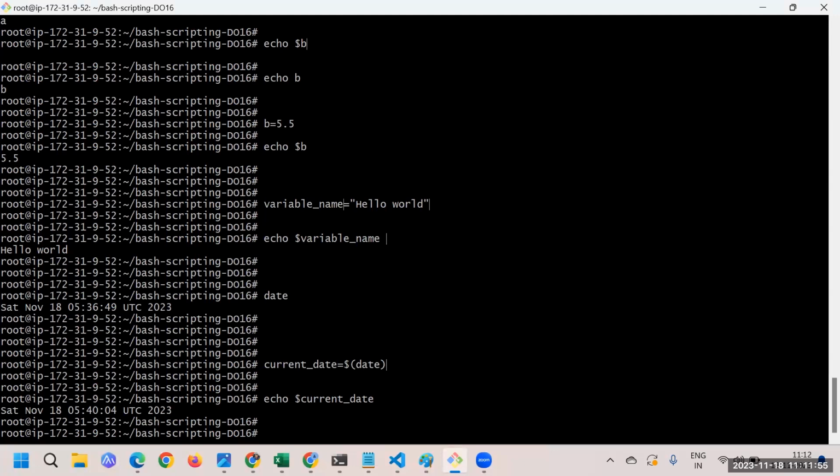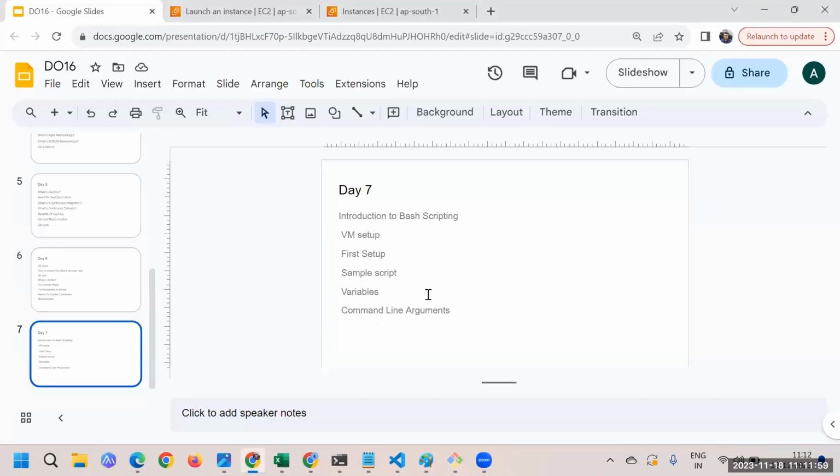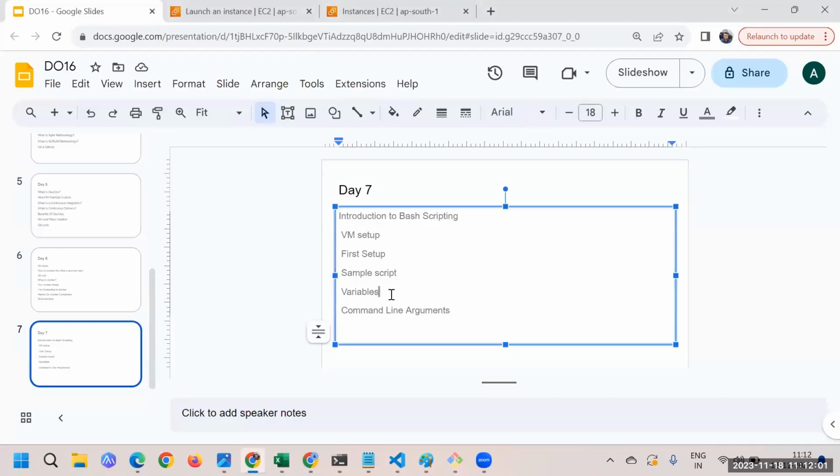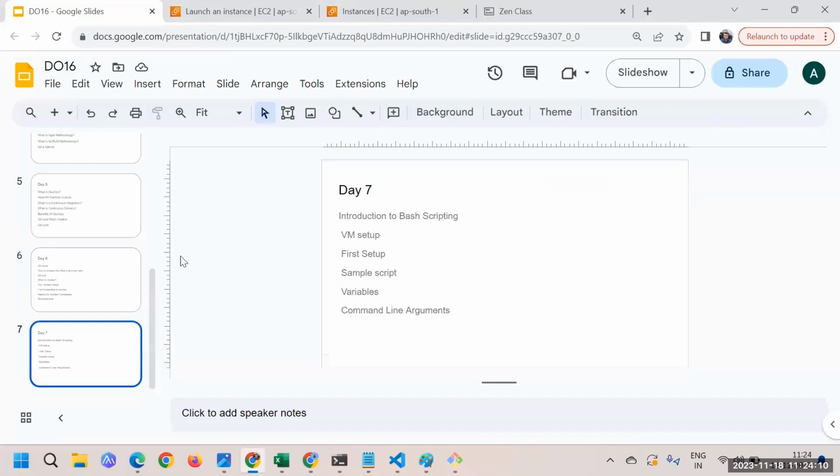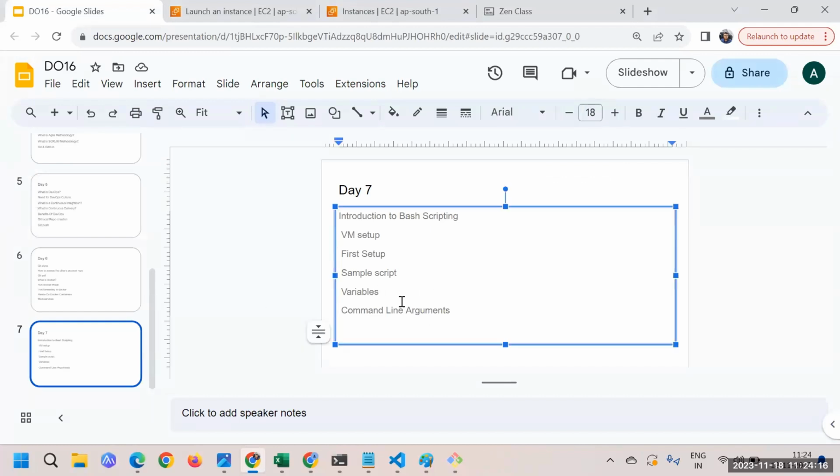All right. So the next thing that we have to talk about is, before that we have to talk about command line arguments, and we'll also discuss the scope of the variables. So let's discuss that after a break. We'll take one small break. We'll talk about the variables, and the next thing that we have to talk about is command line arguments.